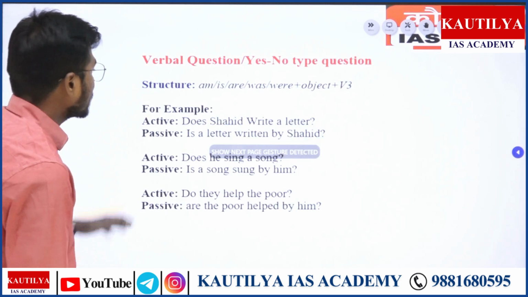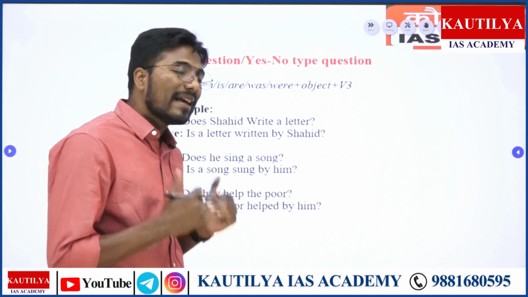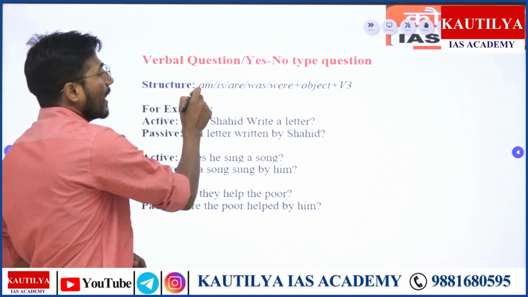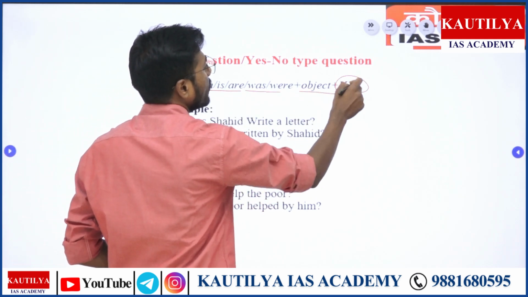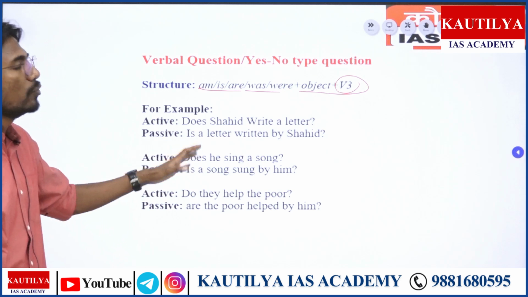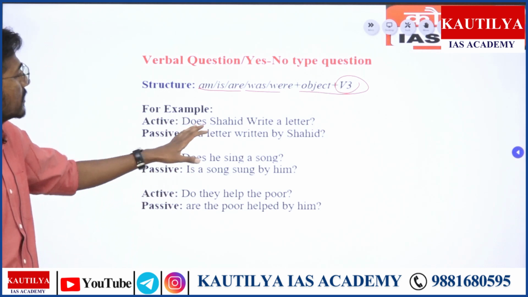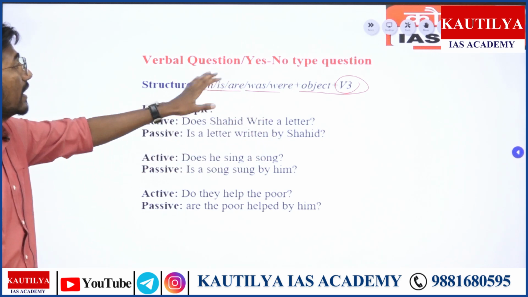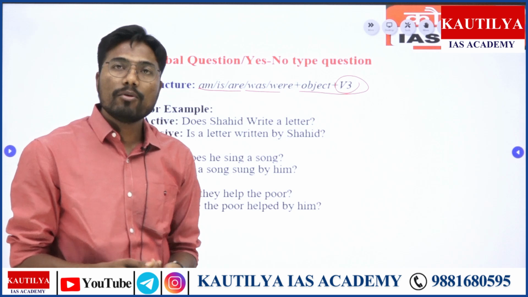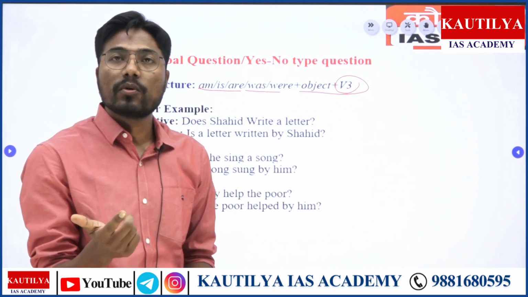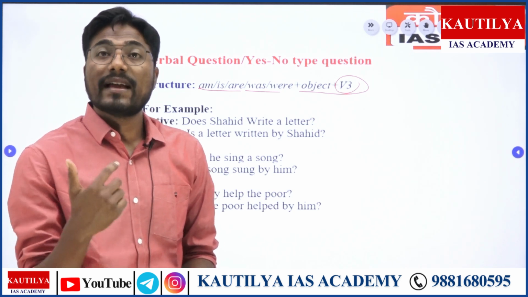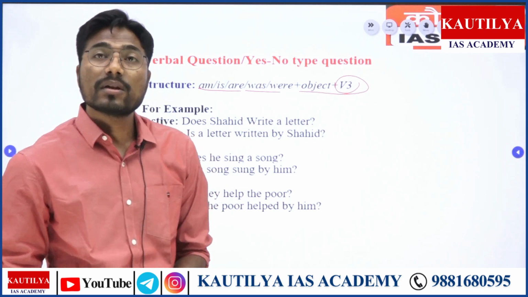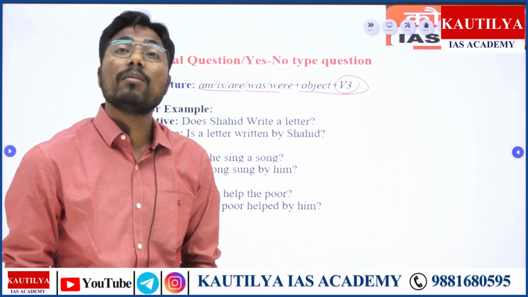And I think this is important now: the verbal question and yes no type question. Now the structure is like am, is, are, was, were, and then the object and verb form number 3. You think of anything, do, does, did, right? So say, does Shahid write a letter? Now you know that verbal type question, yes no type. Are you going to Bombay tomorrow? Yes or no, right? Are you preparing for the competitive examination? Yes or no? So this is basically a kind of yes no type question. Yes no type questions are asked with the help of an auxiliary verb.